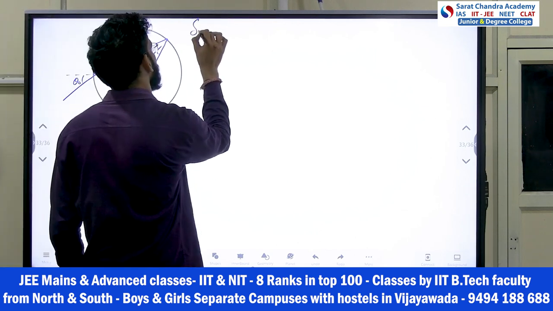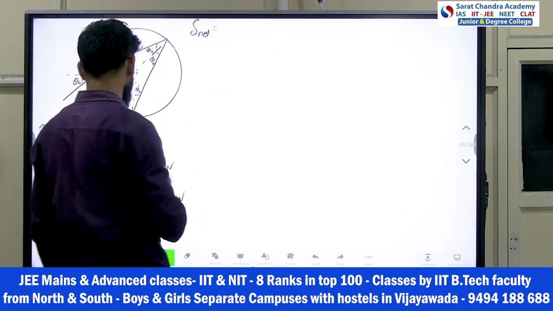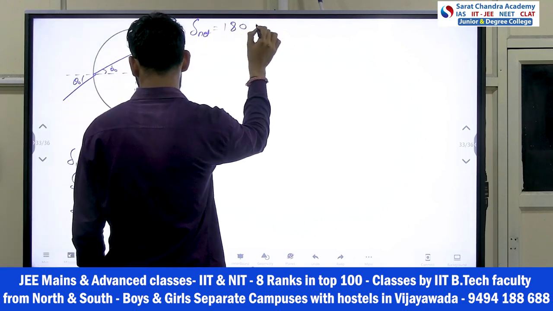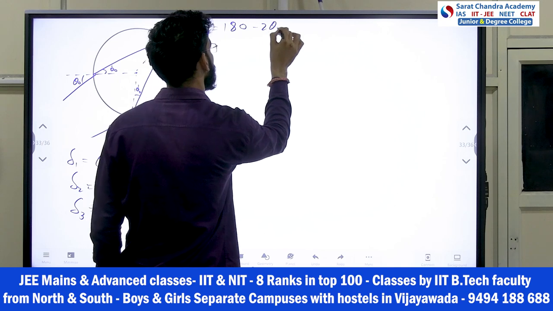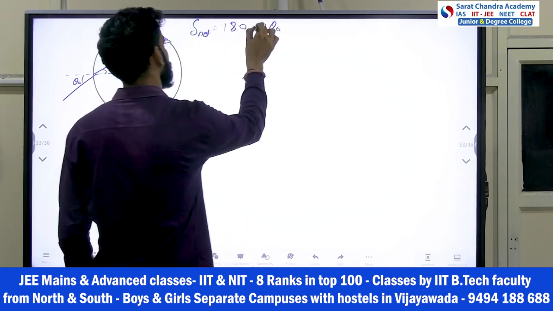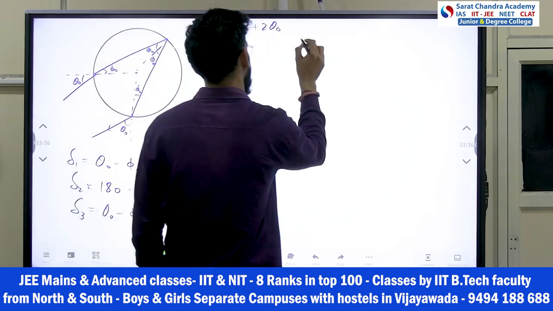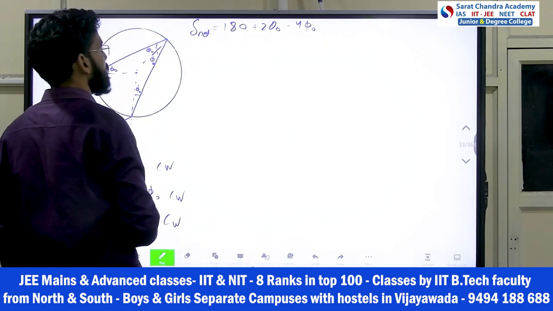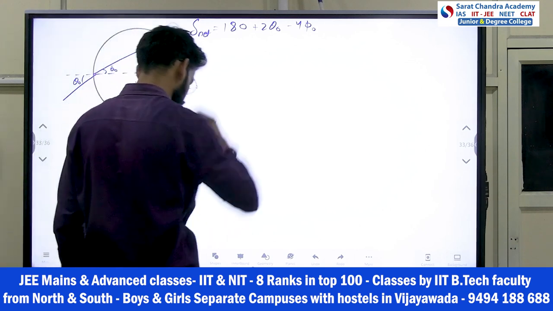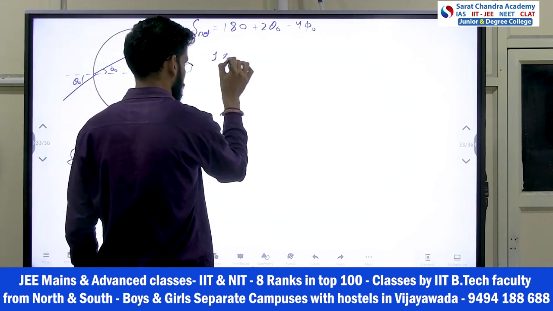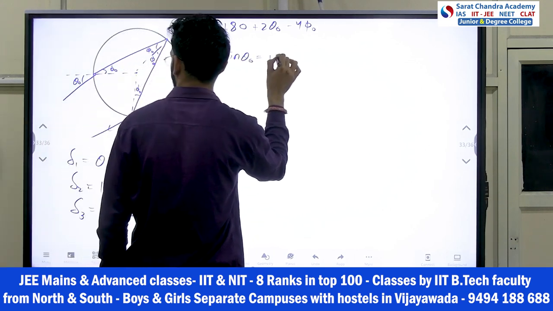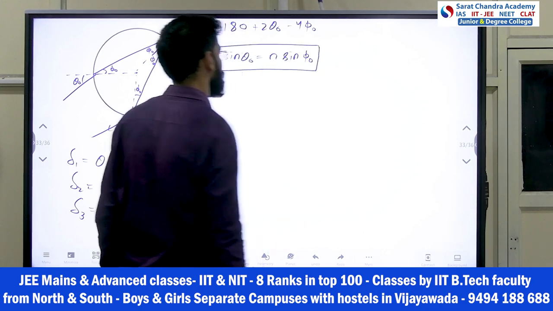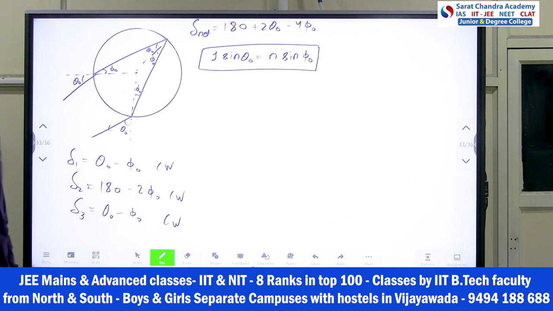So del net will be 180 minus 2 theta naught plus 2 theta naught minus 4 phi naught. And then we know one more equation: 1 into sine theta naught is equal to n times sine phi naught. This is always valid, right? These are the two equations.